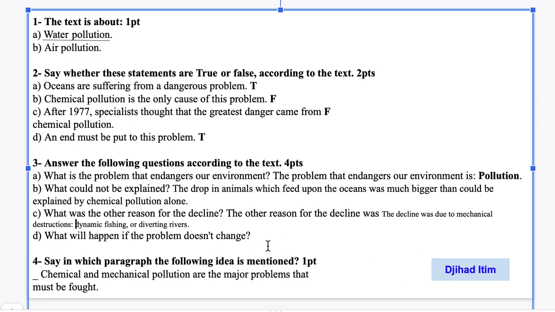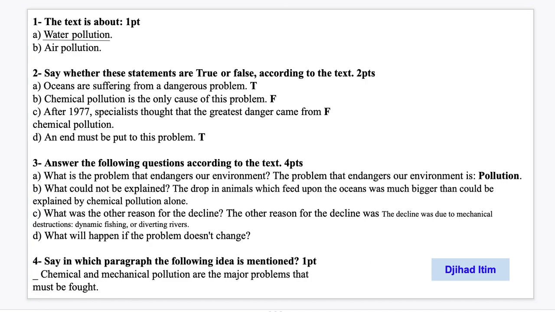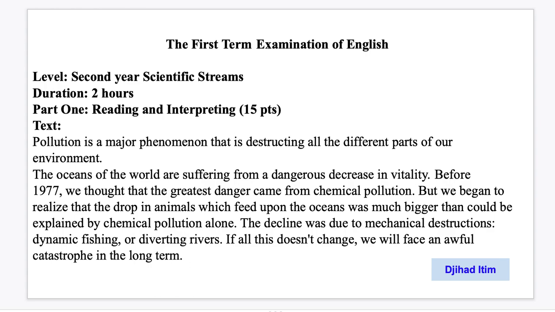Yeah. Okay. So this next question: what will happen if the problem doesn't change? So what will happen if the problem doesn't change? We go back to the text and read in the second paragraph. Here, if all this doesn't change, we will face an awful catastrophe in the long term.